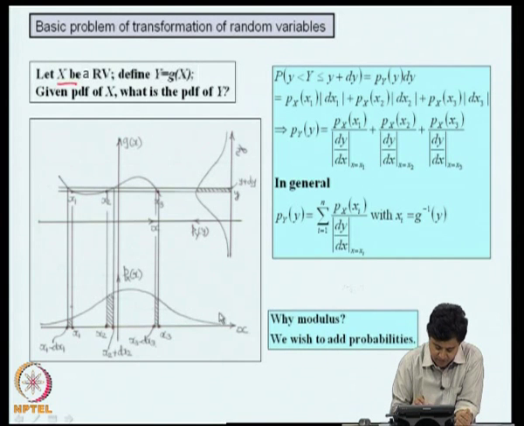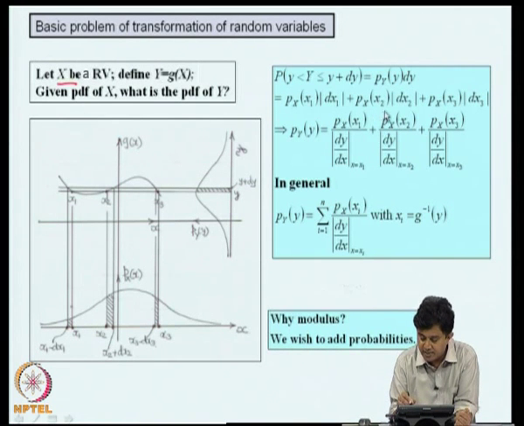This is a probability density function. Therefore, the probability that x lies in this shaded region is given by the density function evaluated at x1 into dx1. That is the first term, plus p_x(x2) dx2 plus p_x(x3) dx3.